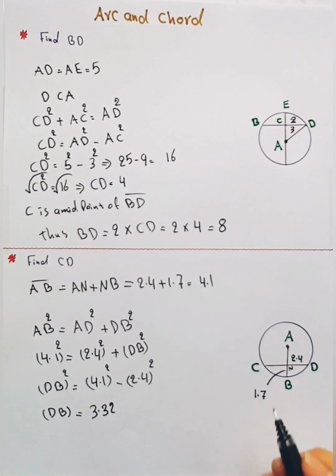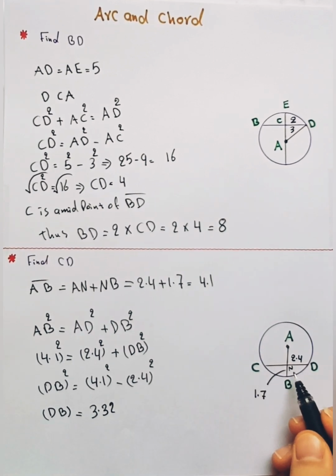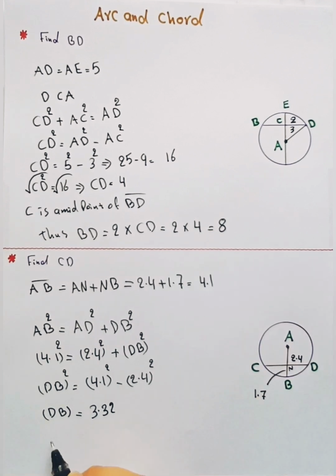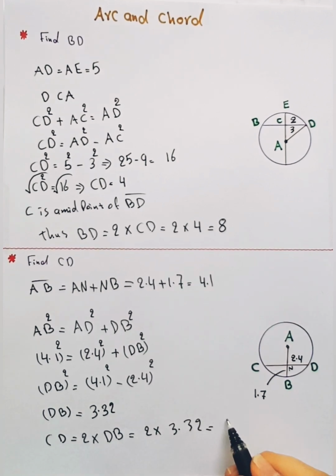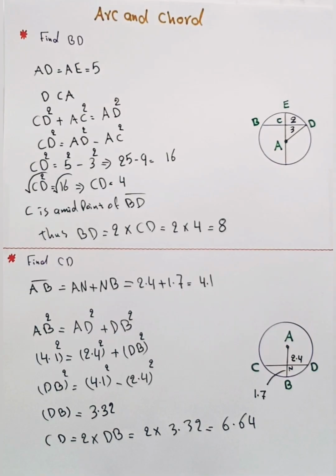After that, the measure of CD: N is the midpoint of CD, so the measure of CD equals 2 times the measure of DB, so 2 times 3.32 equals 6.64. So the measure of CD is 6.64.